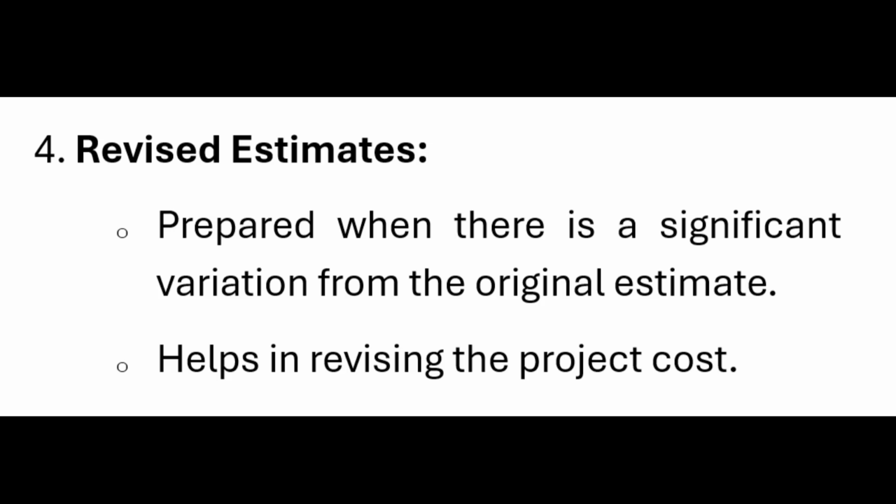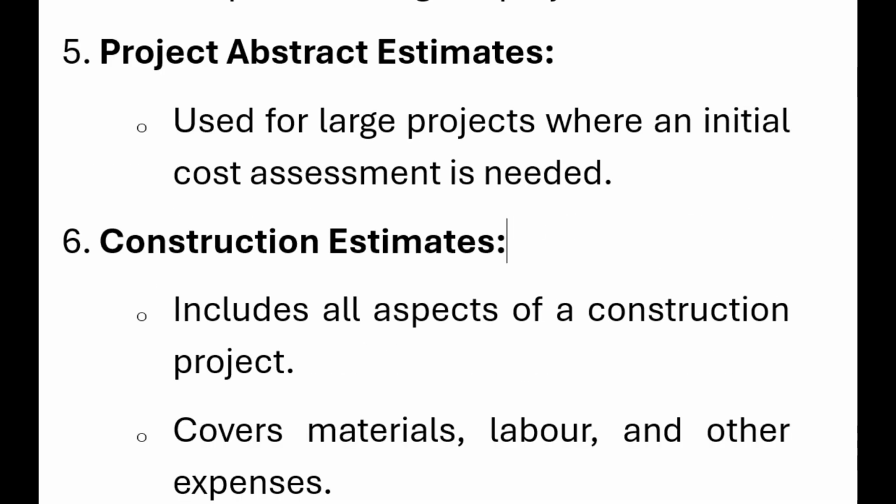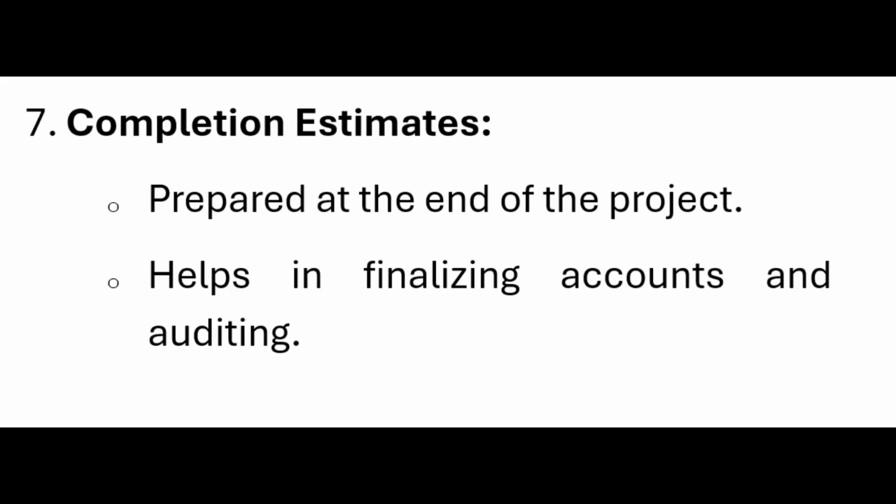Prepared when there is a significant variation from the original estimate. Helps in revising the project cost. Fifth, project abstract estimates. Used for large projects where an initial cost assessment is needed. Sixth, construction estimates. Includes all aspects of a construction project. Covers materials, labor, and other expenses.